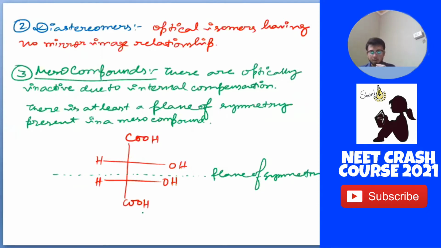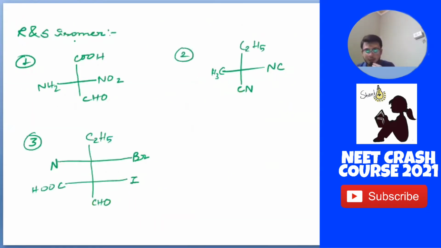Tartaric acid is shown. As you can see, tartaric acid has a plane of symmetry in it. The upper side of the symmetry and the lower side of the symmetry are like mirror images. That's how they form an optically inactive compound by internal compensation, and it will be called our mesocompound. Next is R and S isomer.